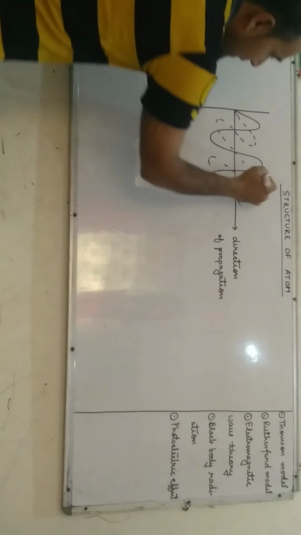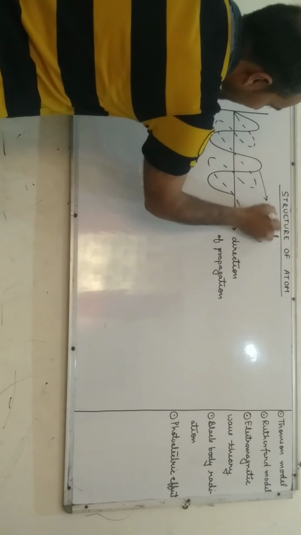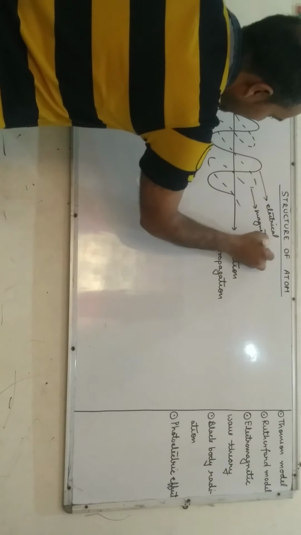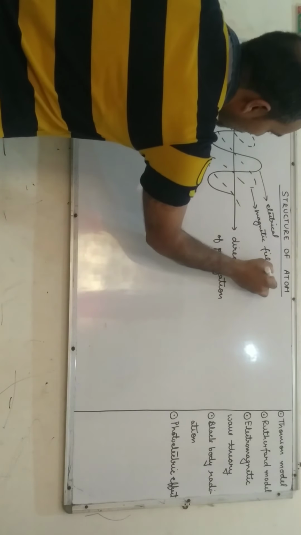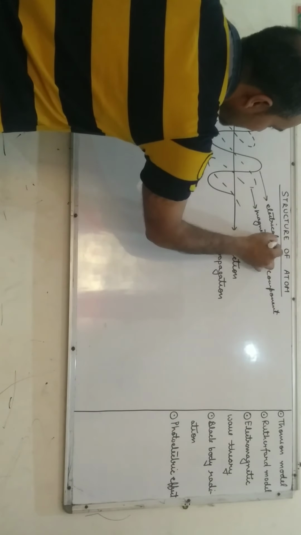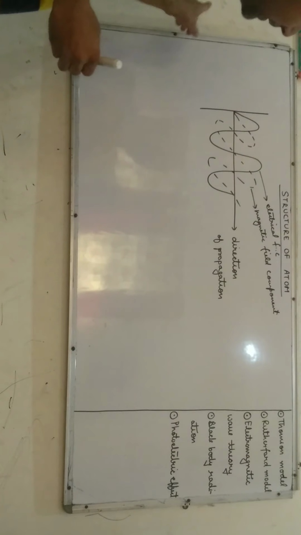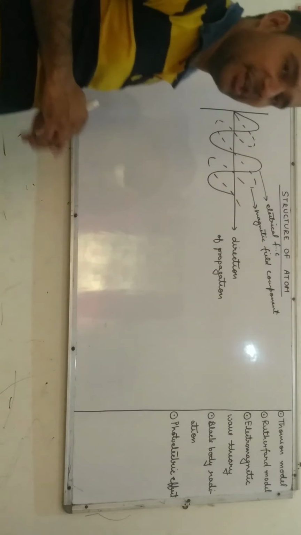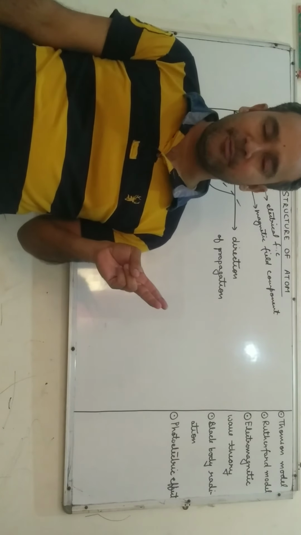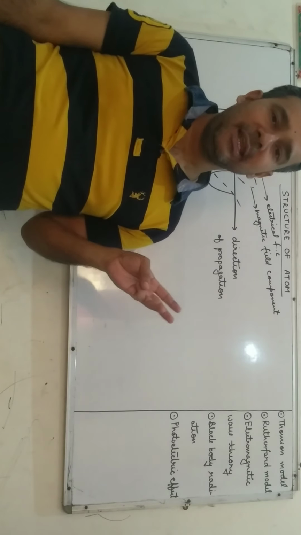In this figure, the solid line indicates the electrical field component and the dotted line indicates the magnetic field component. As we notice, both field components are perpendicular to each other and also perpendicular to the direction of propagation. Electromagnetic radiation does not require any medium for its propagation. Third, electromagnetic radiation travels with the speed of light.